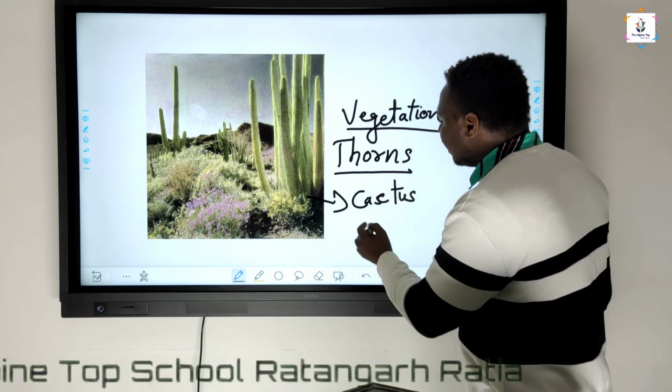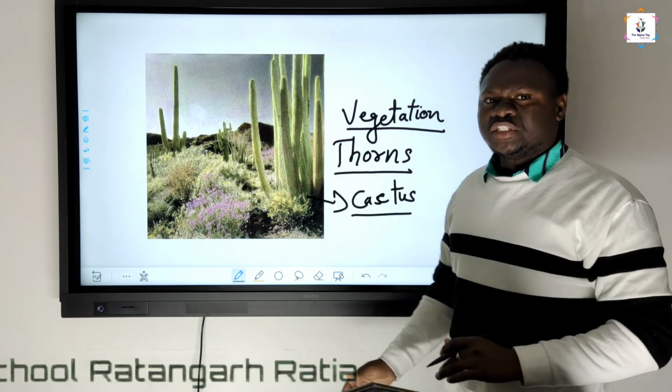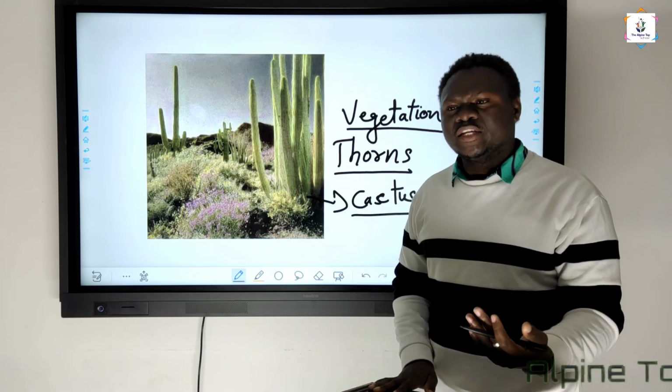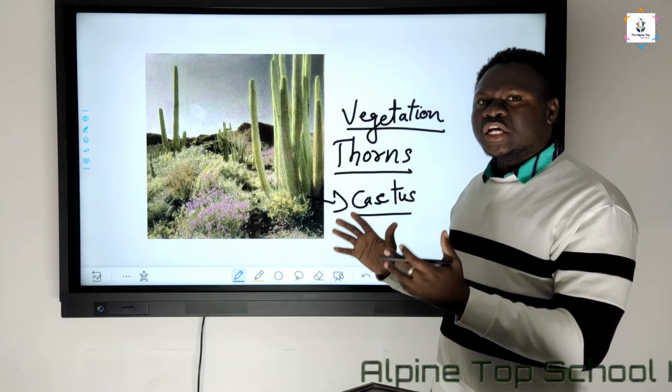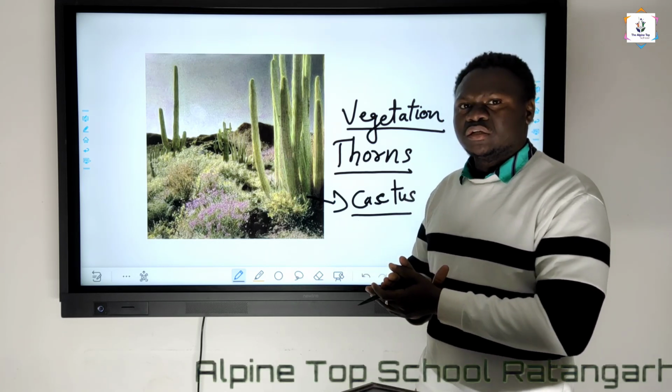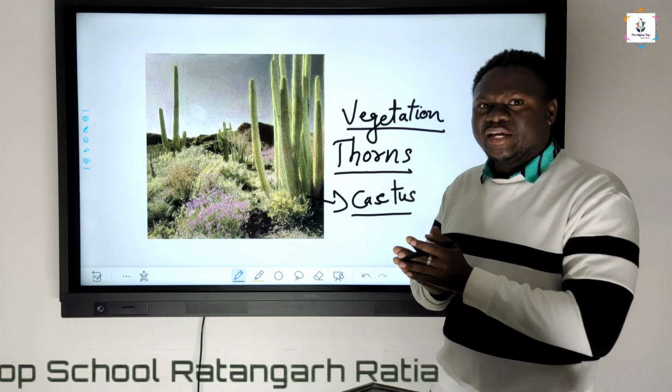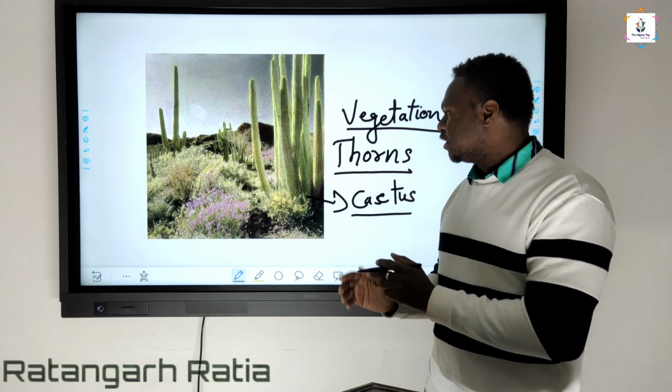Cactus is one of the important vegetation of the desert area, and apart from that you can also see other vegetation here, but the cactus is the main vegetation of this desert.